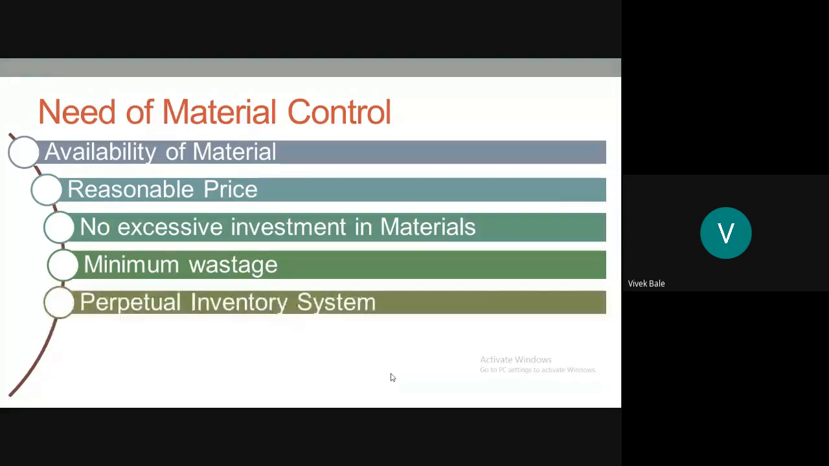Next point is the perpetual inventory system. The meaning of the word perpetual we have studied in company law: perpetual succession of the company. Similarly, perpetual inventory system means a system of material records which reflects the physical movement of stock and their current balance.